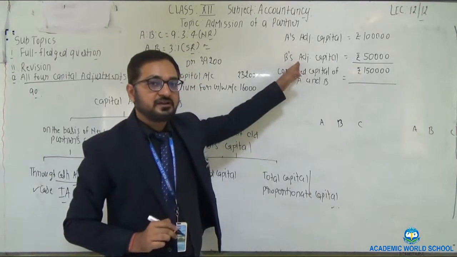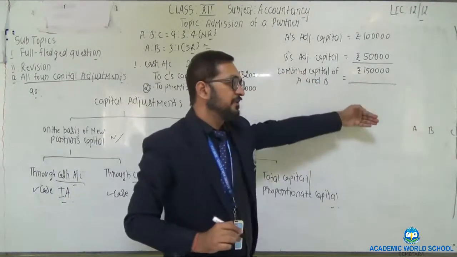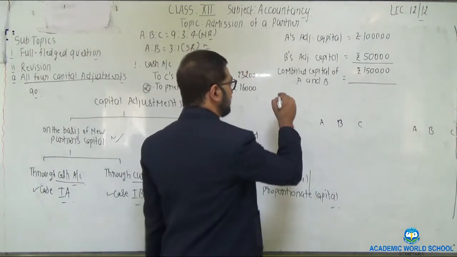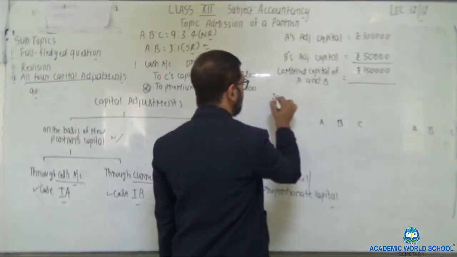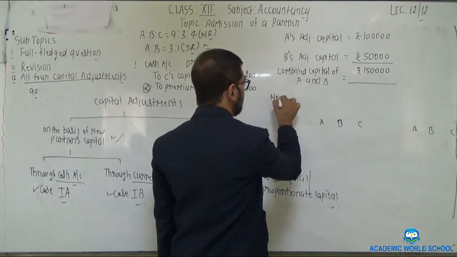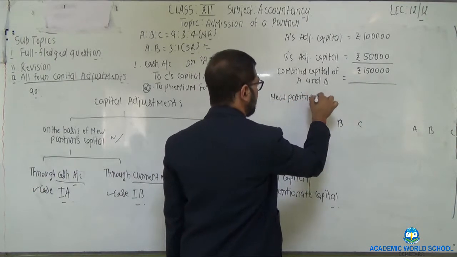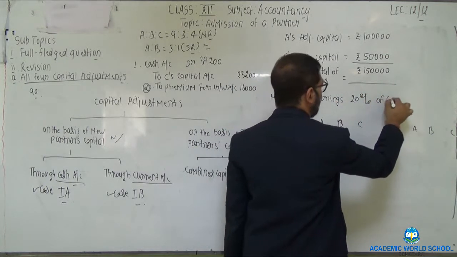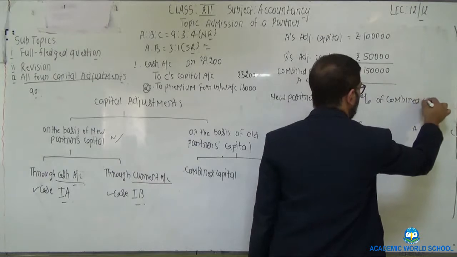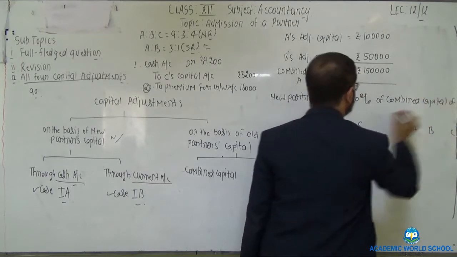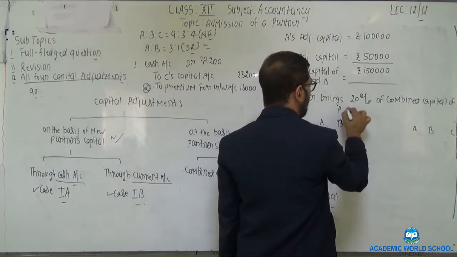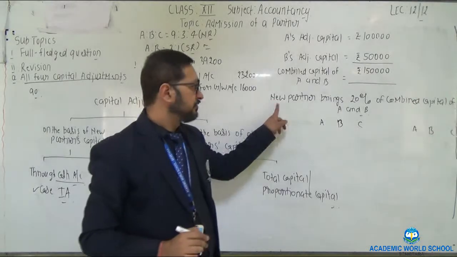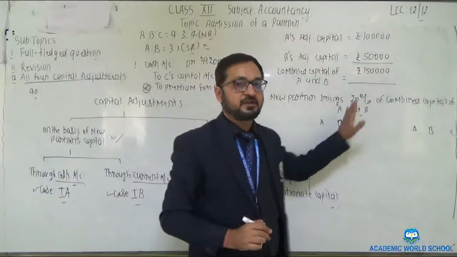Again, how to calculate B's adjusted capital? That is total of credit of B minus total of debit of B. Sometimes it is asked in the question that the new partner brings 20% of the combined capital of A and B. Now how can you calculate?